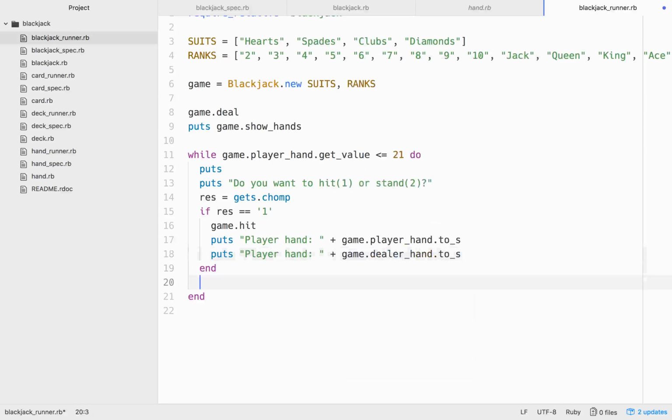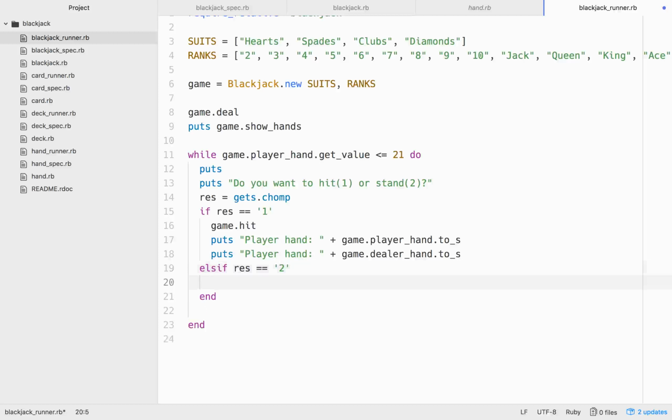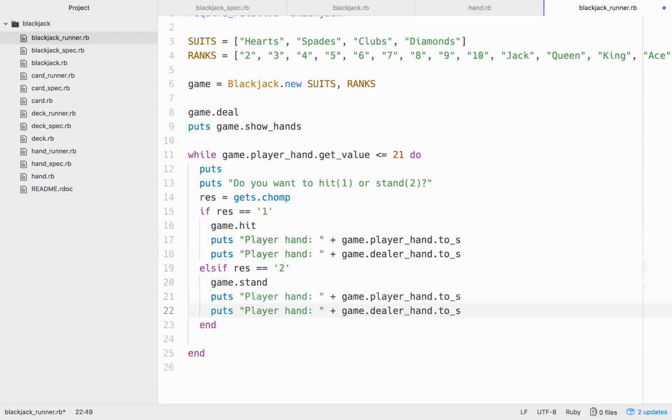Okay. So that's an if, and then else if response is equal to 2, then we'll go game.stand, and then same thing, we'll just copy this code, put it there, and then after that we'll add a break here.